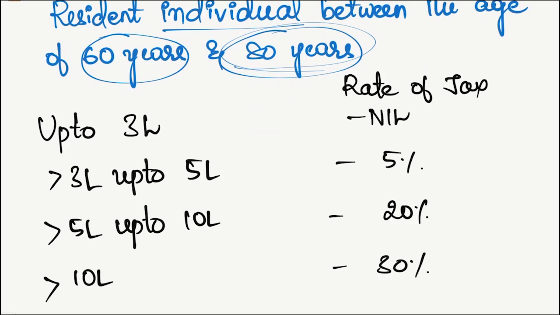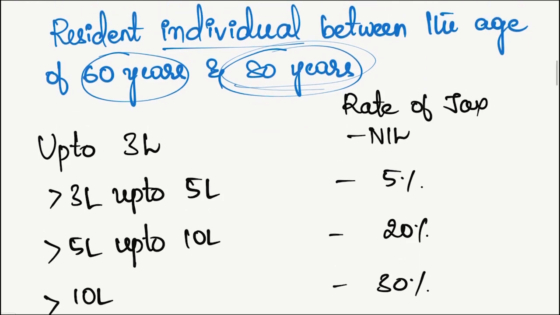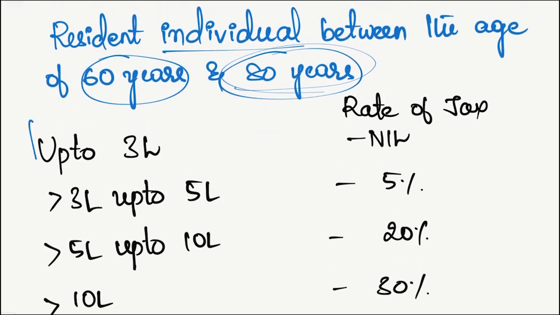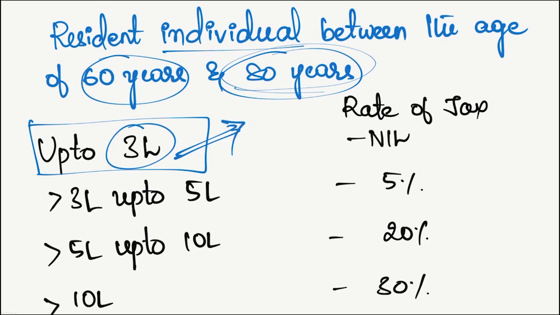Now, what is the slab rate? Slab rate is pretty much the same except for the initial basic exemption limit. For individuals aged below 60 years, the basic exemption limit was 0 to 2 lakh 50, whereas in this case it is 0 to 3 lakh rupees. That means if someone aged above 60 years is earning income of, let's say, 2,85,000, for them there would be no tax because basic exemption for them is up to 3 lakh rupees.